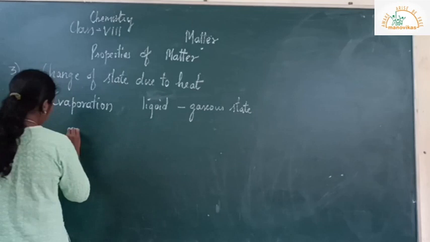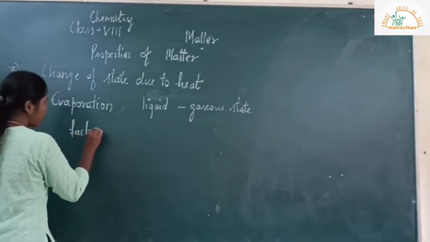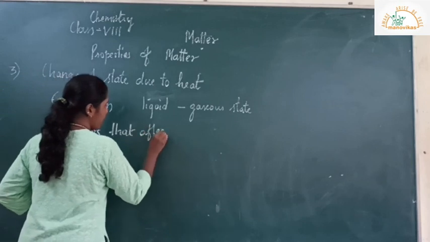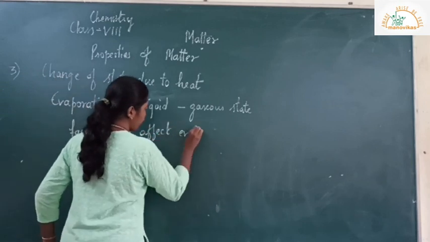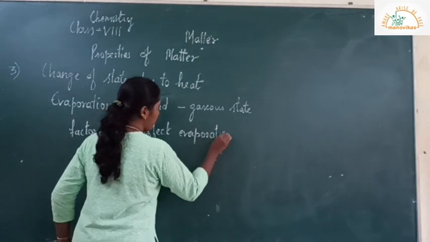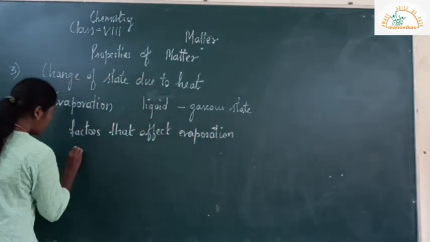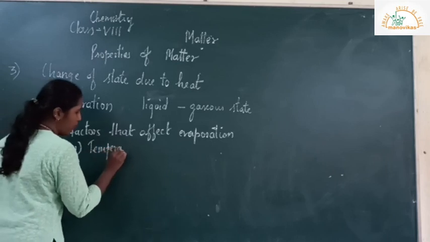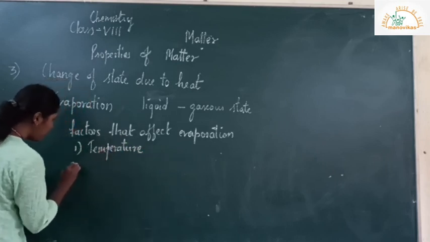Let's learn about the factors that affect evaporation. First one, temperature.